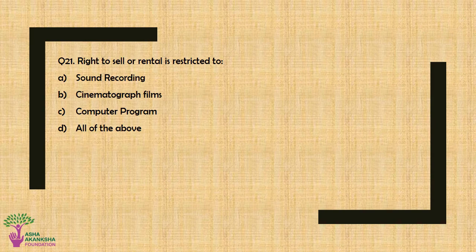Question number 21. Right to sell or rental is restricted to option A, sound recording, option B, cinematograph films, option C, computer program, or option D, all of the above. The correct answer for this question is option D, all of the above.